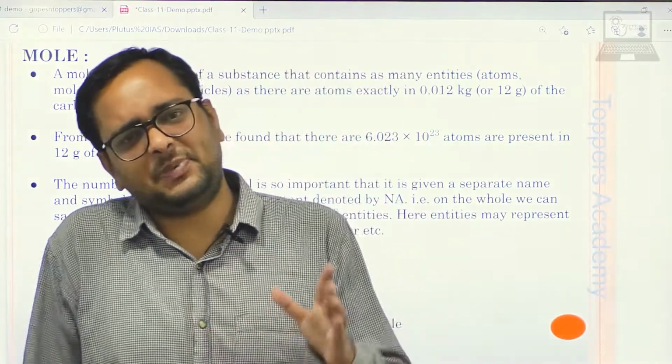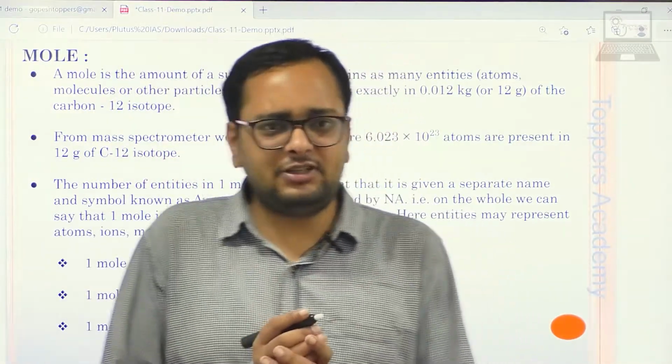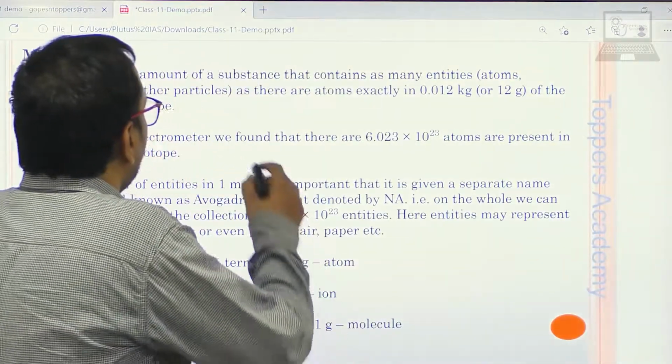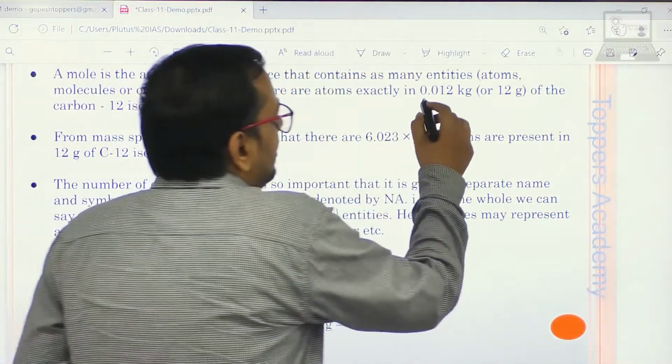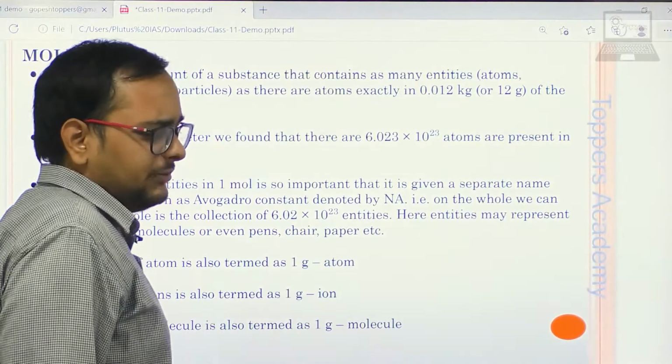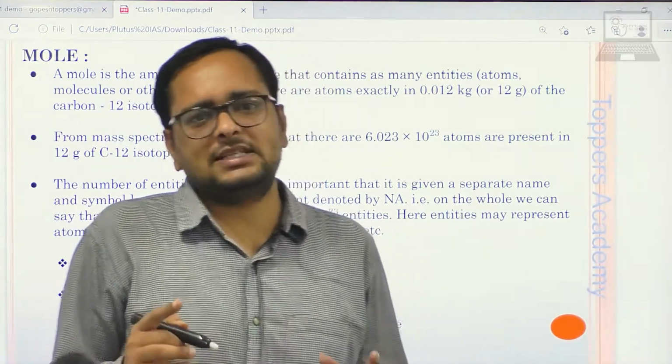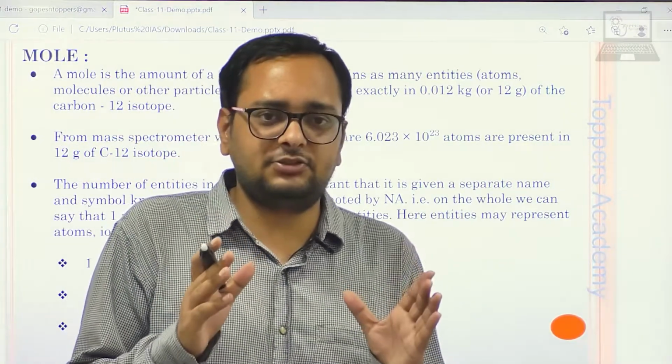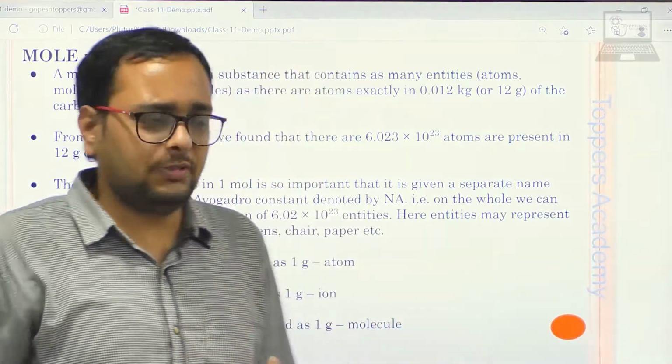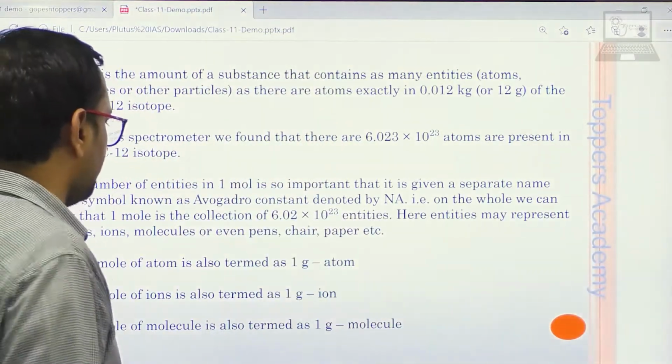Now what is special about this number? The special thing is that in that many particles there are 12 gram of carbon, 14 gram of nitrogen. The atomic mass is in gram. So just do not get confused. We are going to see more slides regarding it.